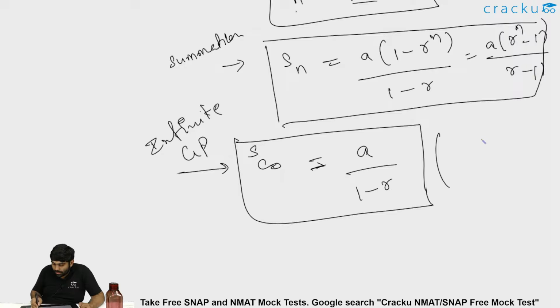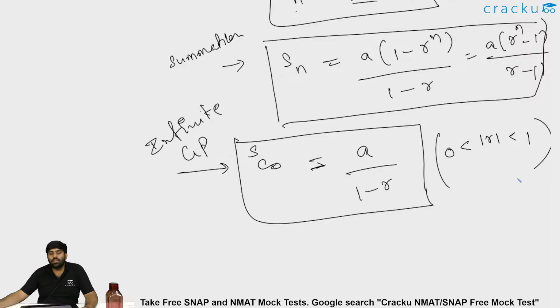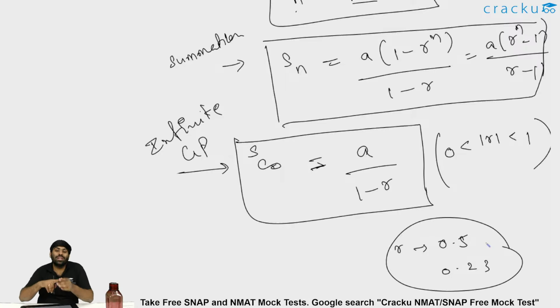In this case, mod r is definitely between 0 and 1, because an infinite GP tends to some value only if mod r lies between 0 and 1. That is, if r is something like 0.5 or 0.23, some number less than 1, then the sum tends to some value.